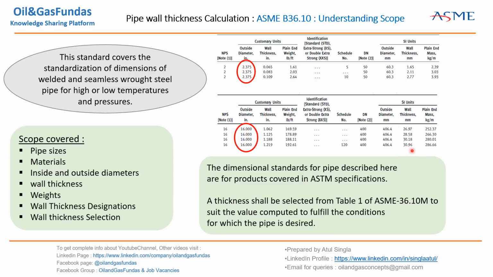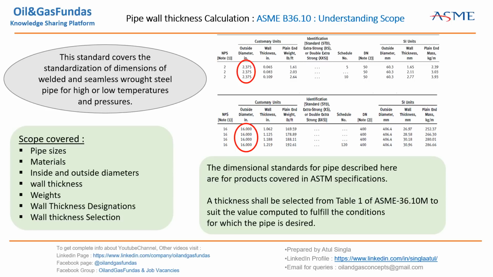Along with this, we are getting thickness here, wall thickness. Okay, this we will discuss in detail in the next slide. These are something which we need to refer here: wall thickness, how we are reaching up to this point, and how we are going to select the schedule number. This is our total agenda of this presentation when we are calculating the wall thickness. Now in this slide we are understanding what is given in this standard, what is the total scope, what are the various things, and how we are going to calculate the schedule number for our requirement based on our project specifications. This is what we are going to understand in the next slide.